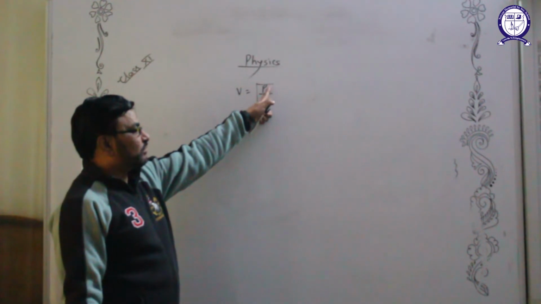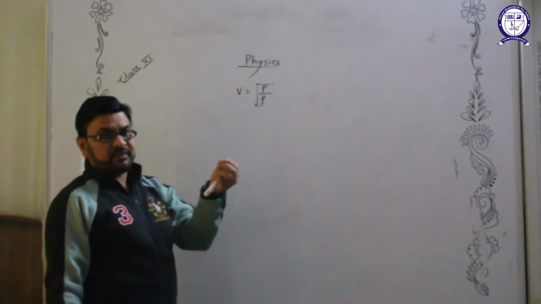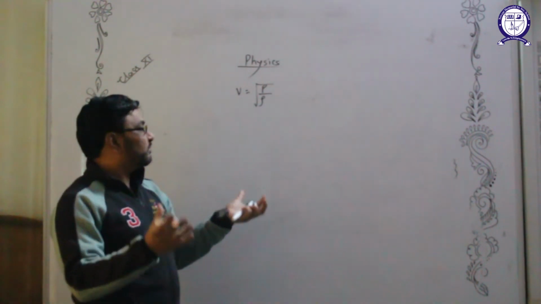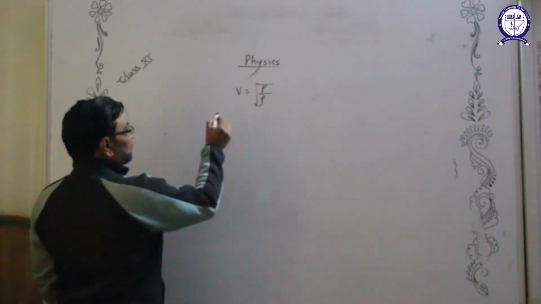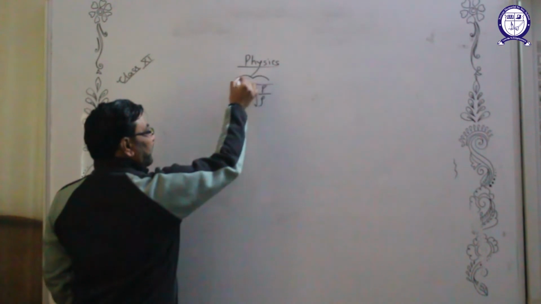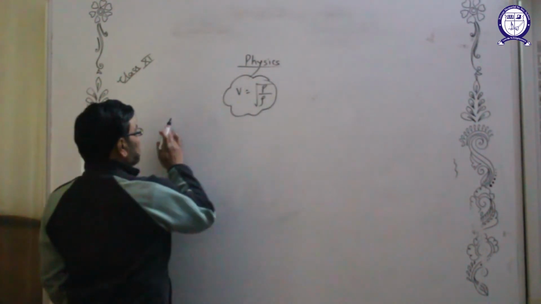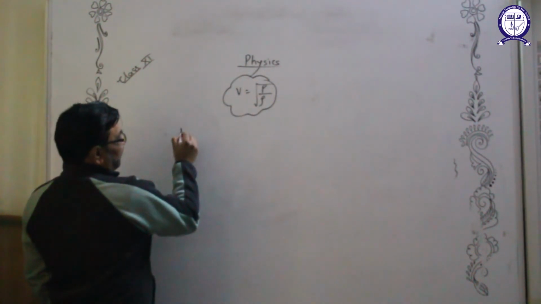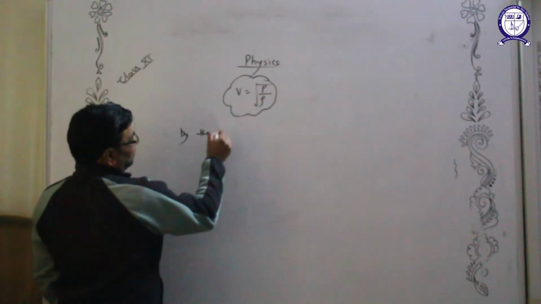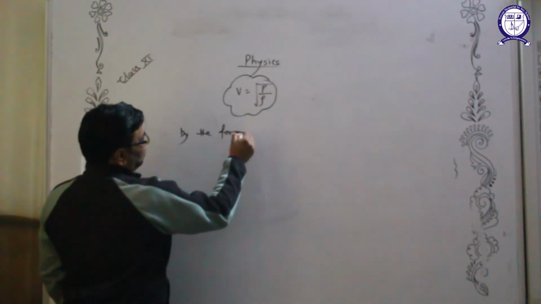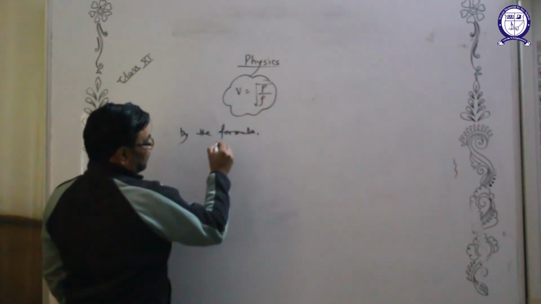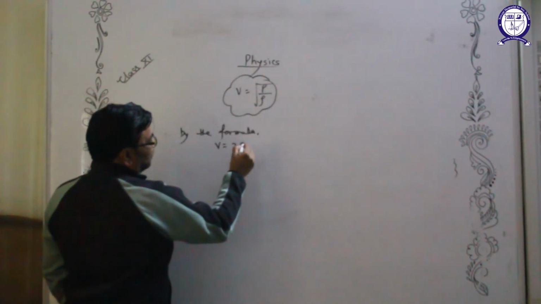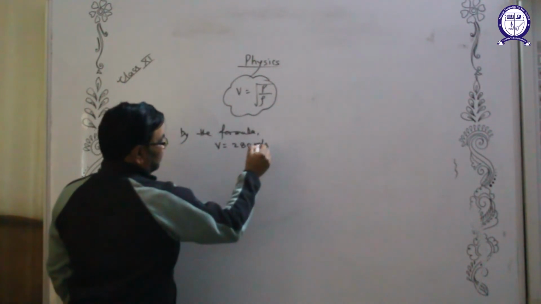P means pressure, rho means density, and it is very easy to find the pressure using an atmospheric barometer. You can find the pressure. But when this was tested experimentally, what was the problem? By the formula, putting the value of pressure and the density, the velocity was found to be 280 meters per second.